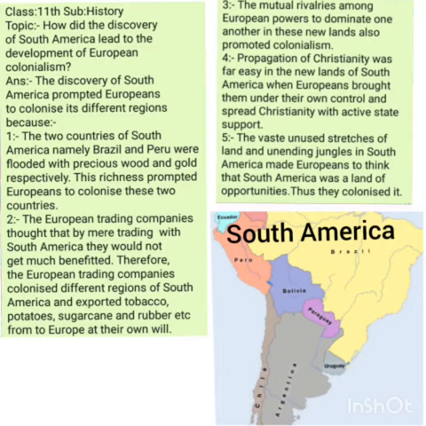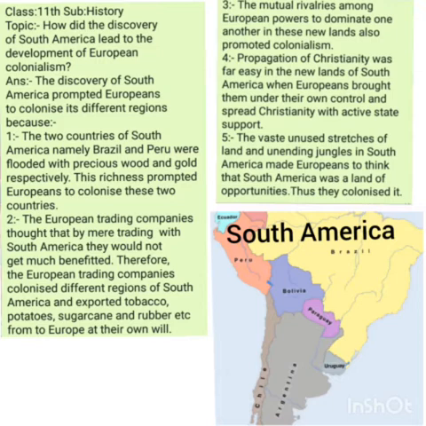Because number one, Brazil was famous for huge reserves of precious Brazil wood, and Peru was famous for huge reserves of gold. So Brazil and Peru, two important countries of South America, were famous for Brazil wood and gold respectively.